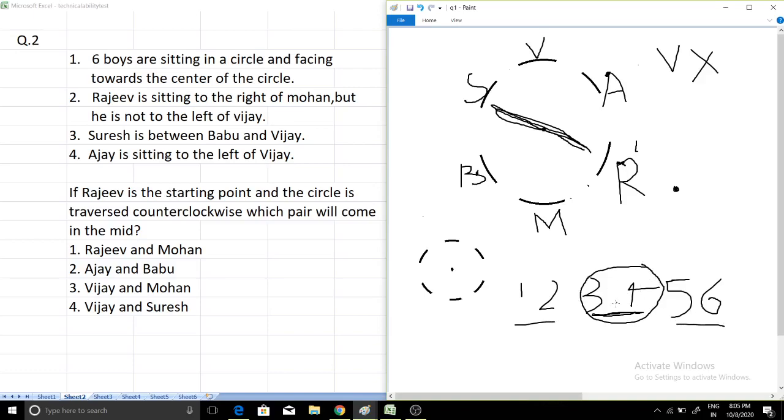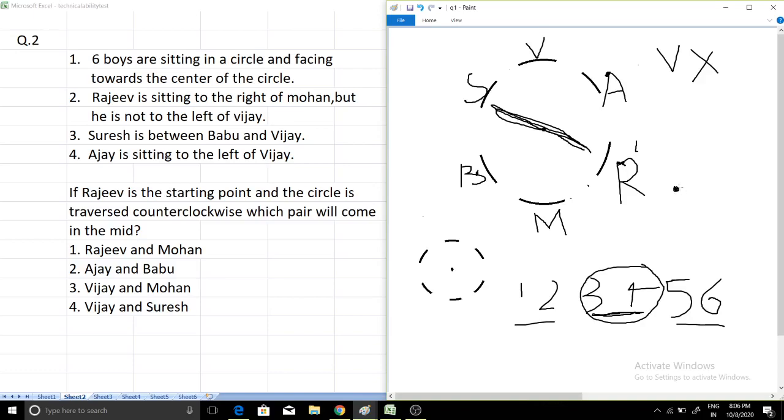So it is asking, if we traverse counterclockwise, which pair will come in the mid? We have 6 elements, so the mid will be the third element as well as the fourth element. Both together are considered the mid for an even number; if it had been an odd number, we could directly find the mid. Since we have an even number, because 6 boys are there, the mid will be the person who comes on the third number and on the fourth number.